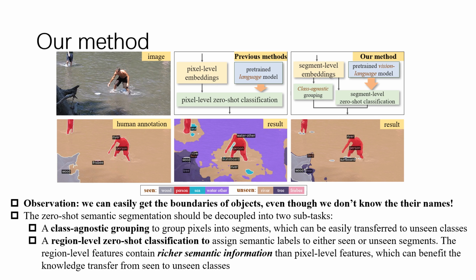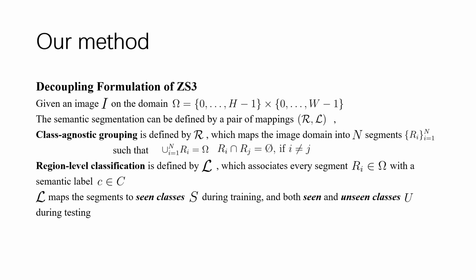Formally, an image is defined on the domain omega, which includes h times w elements. Semantic segmentation can be defined by a pair of mappings. The first one maps the image domain into n disjoint sets, such that the union of them equals omega. The second one maps segments to a semantic label, to seen classes during training, while both seen and unseen classes during testing. In practice, we use probability masks to represent segments.